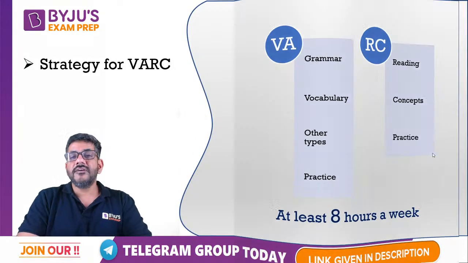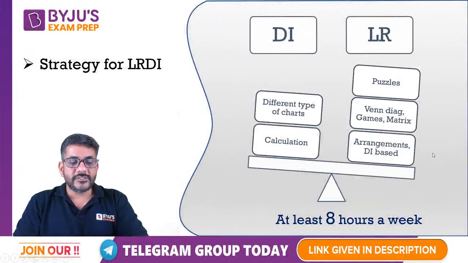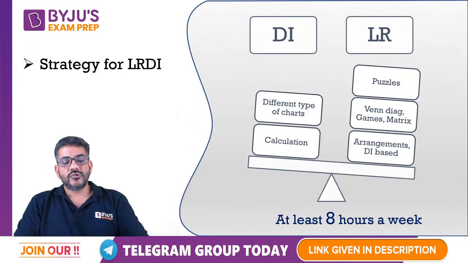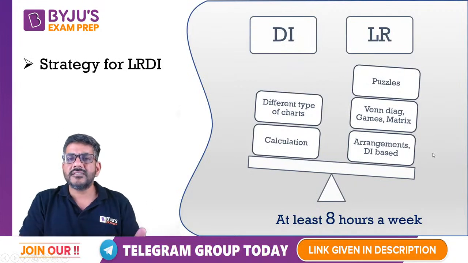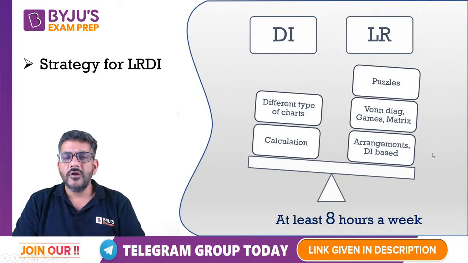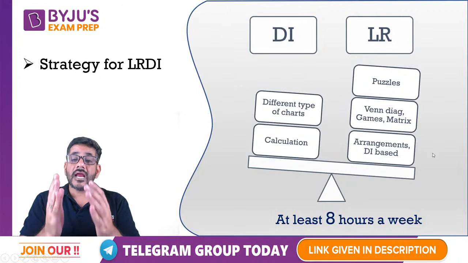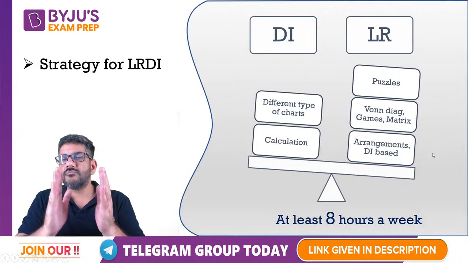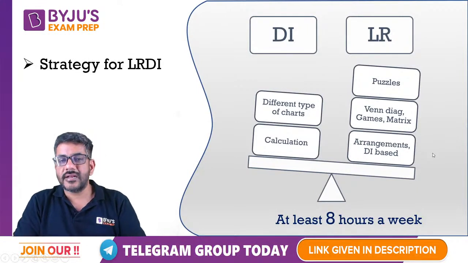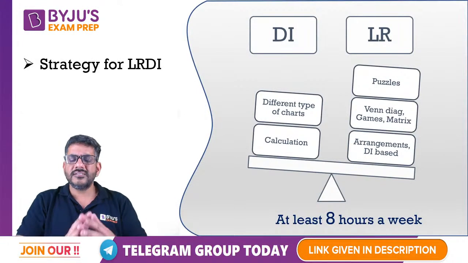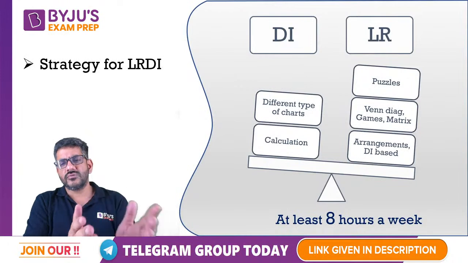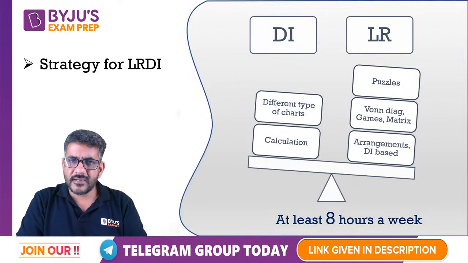Next, after verbal ability comes the logical reasoning and DI part. So as you can see on your screen, I have made this balance, and this balance is slightly heavy on LR side, because CAT would be asking you questions which are more based upon LR rather than DI. So in DI, you can just do the basic things, right? You can study the basics of DI. You can do some of the different types of DI that are being asked to you, different kind of charts.